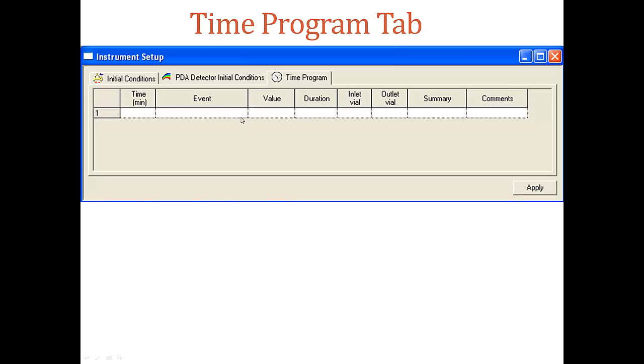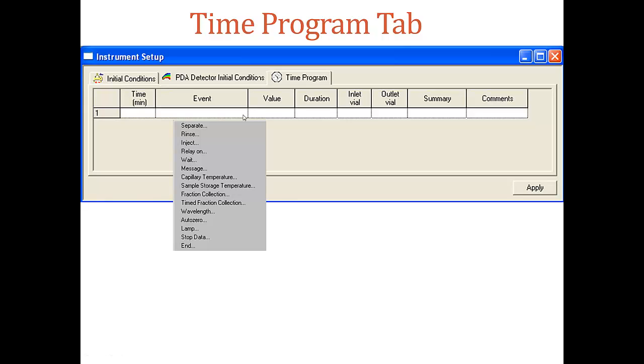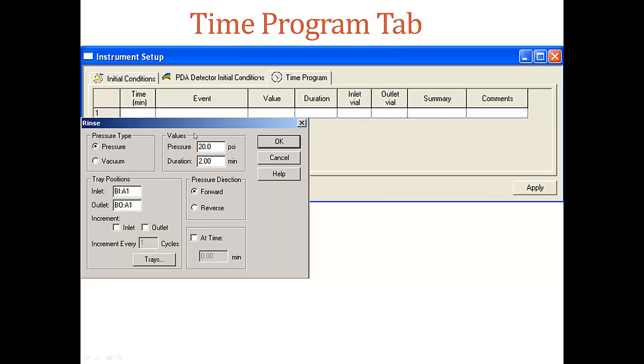An event is entered into each line. Events are executed in order from top to bottom. To program a line, click on the event boxes, then select the event to open the dialog box. Since the capillary has to be washed first before use, we choose the rinse event. Rinse event is used to clean the capillary and also to load fresh buffers.